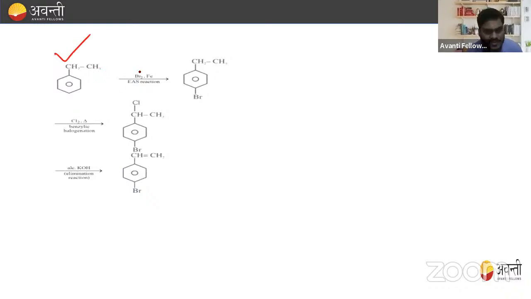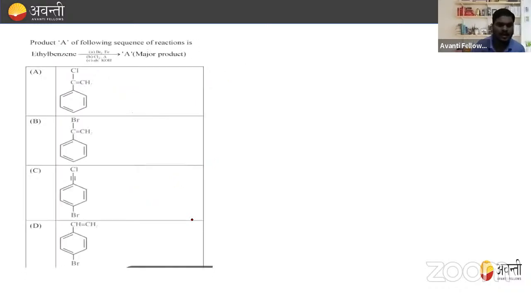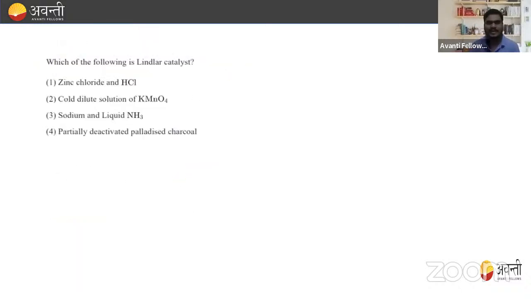Whenever we treat ethyl benzene with Br2/Fe, the formation of bromoethyl benzene takes place. And when we treat this with Cl2 and heat, this is called benzylic halogenation. Then the formation of CHCl-CH3 takes place. And next, that is the elimination reaction with alcoholic KOH. The formation of this takes place, that is CH=CH2 and Br. So which one is the correct? That is option number D. Option number D is absolutely correct, right?